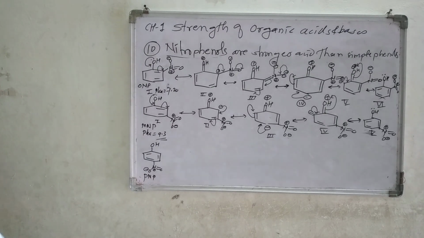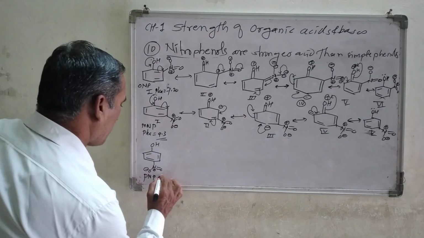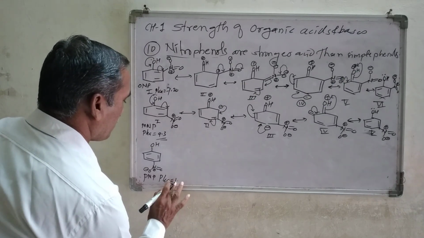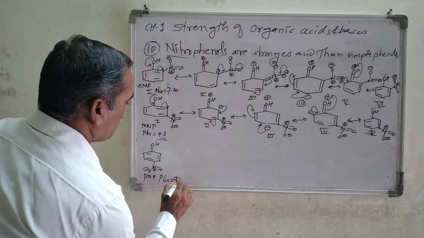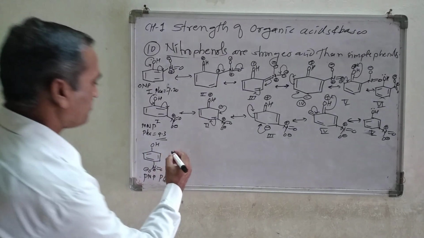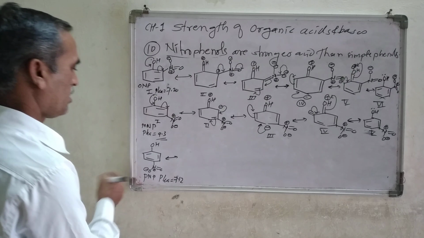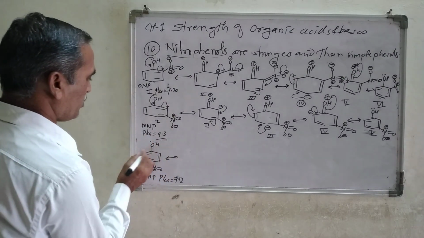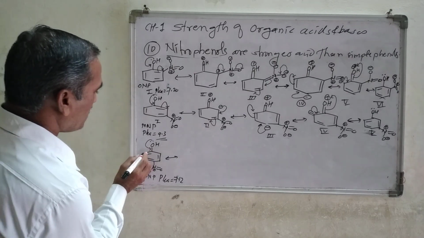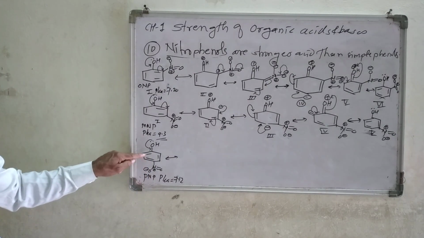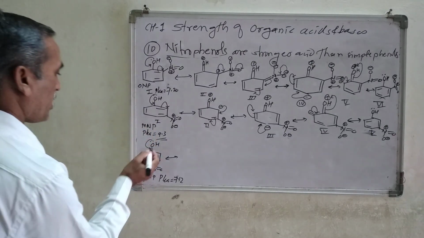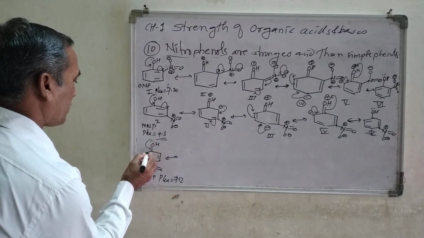para-nitrophenol, PNP, and we know that the pK value is how much? The pK value is 7.12. That is the pK value of para-nitrophenol. Now draw the resonating structure of this. The lone pair, as we know, is coming down forming a double bond here. Now look at the ring: the double bond is on the left-hand side, so delocalization of the lone pair will take place in a counterclockwise manner.